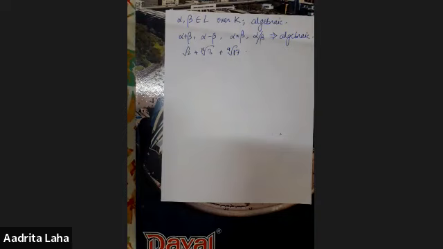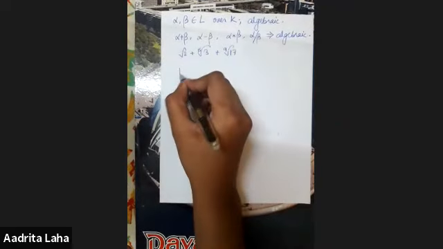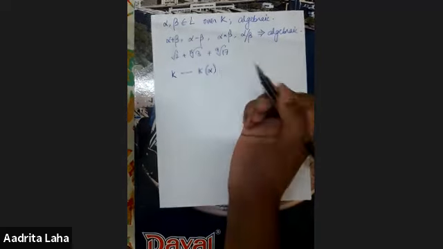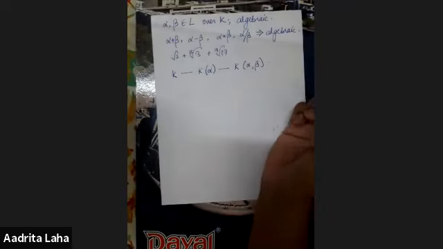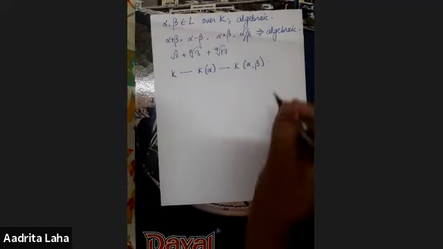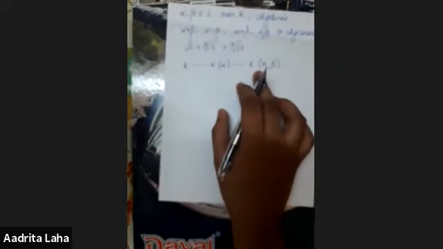But we have a very nifty little way. What we do is we take K, then we attach alpha to K, and then we attach beta to K(alpha). We know that alpha is algebraic over K and beta is algebraic over K. So this is a finite extension and this is a finite extension.